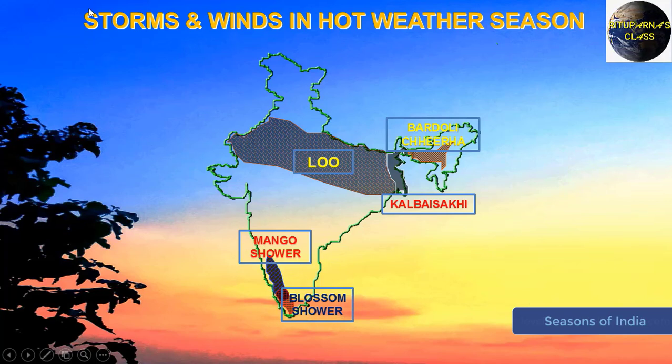After that, we'll discuss a few storms that basically bring a little bit of rainfall accompanied by thunderstorm. This kind of storm is known as Kalbaisakhi in the state of West Bengal, Bardoli Chera in the state of Assam, Mango shower in the state of Karnataka and Blossom shower in the state of Kerala.